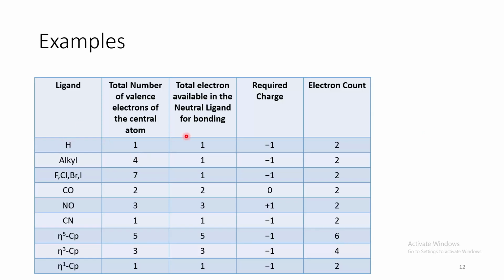Hydrogen. Neutral hydrogen contains only one valence electron. So to be a 2 electron donor, we have to put a negative charge. In a similar way, for alkyl groups and halides, we have to put one negative charge to make them 2 electron donors. Carbonyl, as we have already seen, the neutral ligand itself is a 2 electron donor. So no charge adjustment is required. Nitrosyl, the neutral nitrosyl contains 3 electrons. So we need to put a positive charge to make sure it's a 2 electron donor. Similarly, cyanide, we need to put a negative charge to be a 2 electron donor.